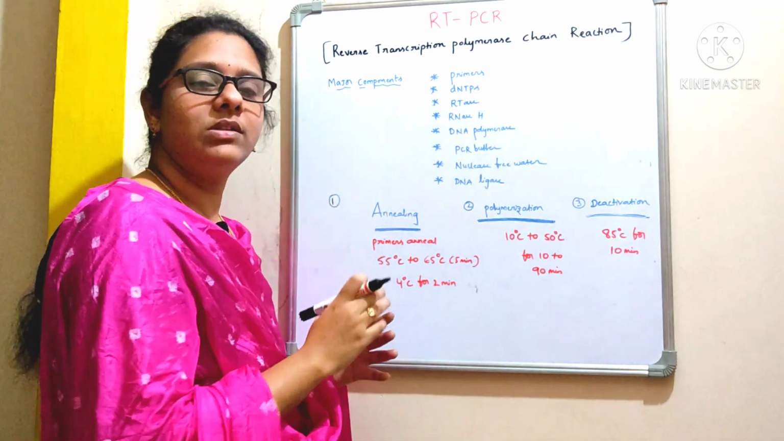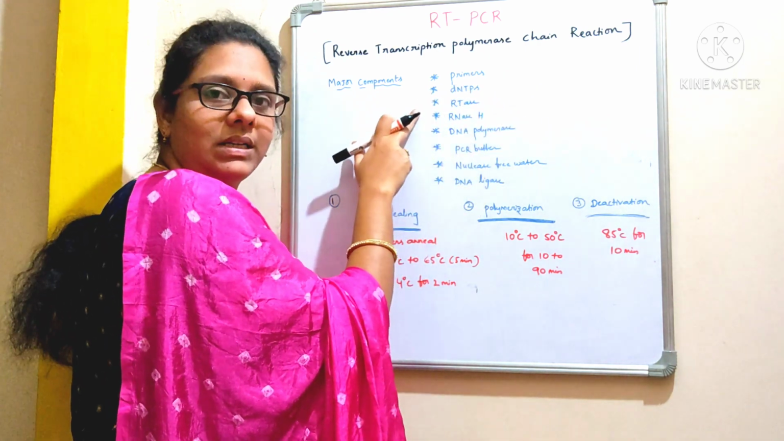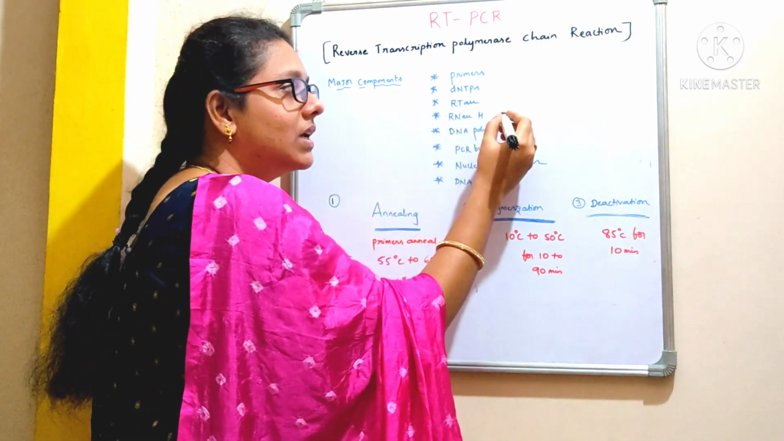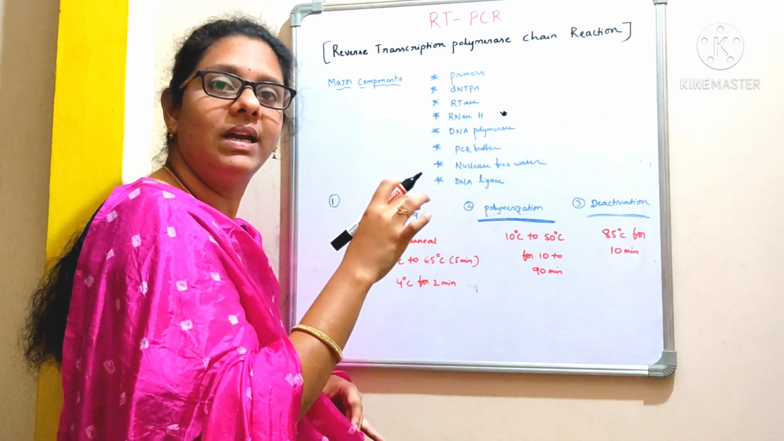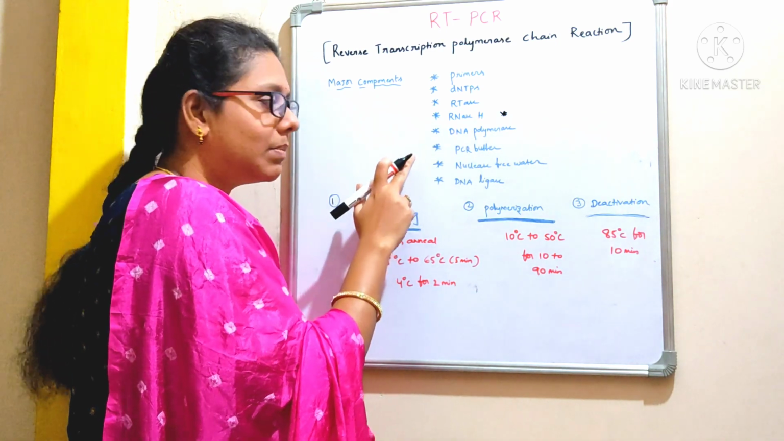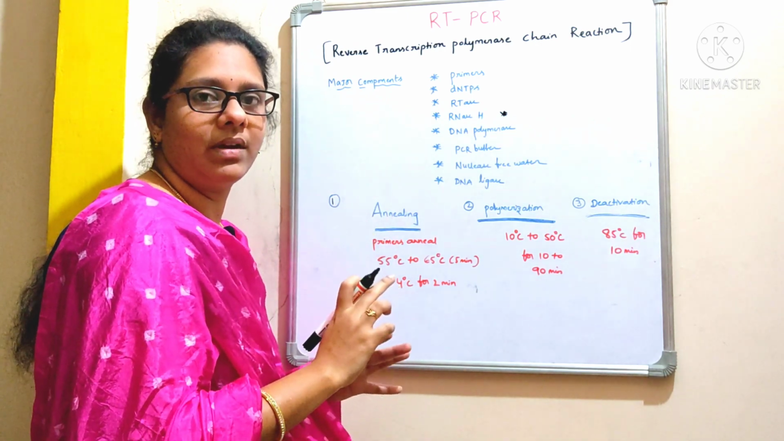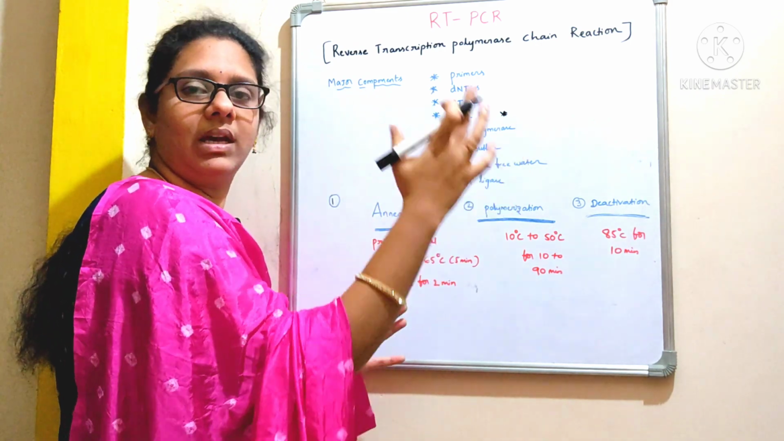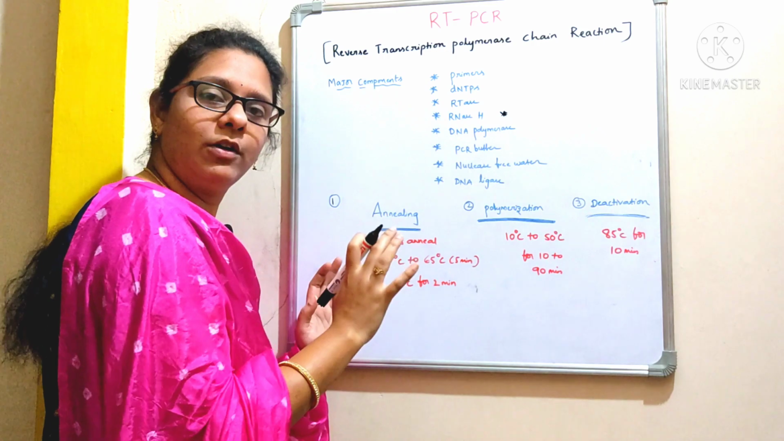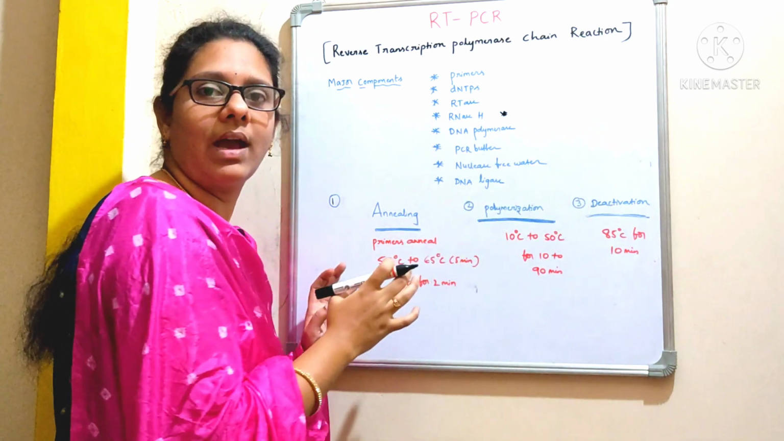Coming to the major components of the RT-PCR method, we need primers, we need dNTPs, RTase enzyme, that is reverse transcriptase enzyme, and RNase H, an enzyme used to degrade RNA. I'll tell you why. And we need DNA polymerase, PCR buffer, nuclease free water, and also DNA ligase. Right? You can go with either of the methods. Either you can go with the one-step RT-PCR method, or you can go with the two-step method. In RT-PCR, three steps are involved, that is annealing, polymerization and deactivation.